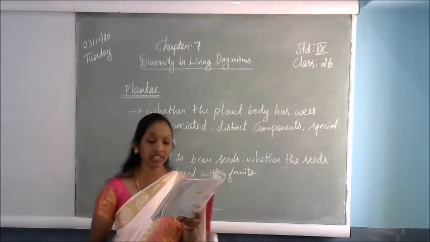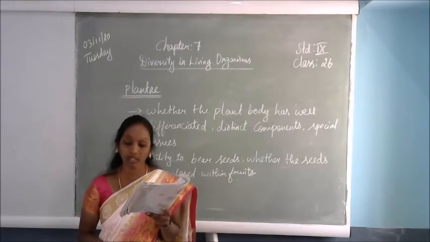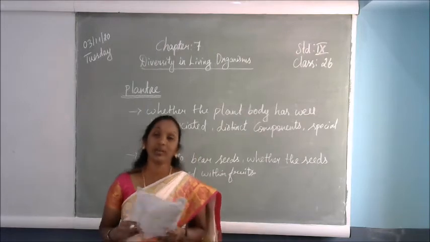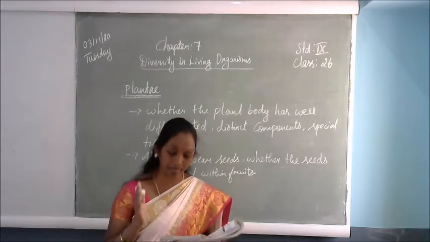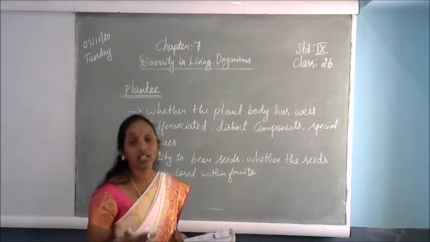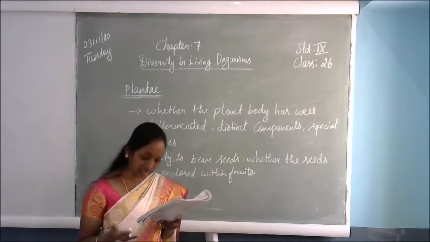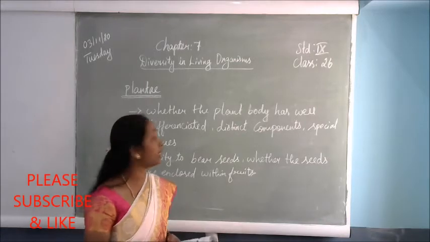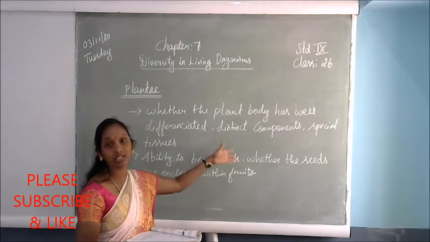So the first level of classification among plants depends on whether the plant body is well differentiated. How will they be classified? Whether the plant body has differentiated body parts, that means whether it has the leaf, the stem, the roots or fruits. Distinct components, what type of components will it have? For example, the special tissues like the xylem and the phloem, whether they are there or not.